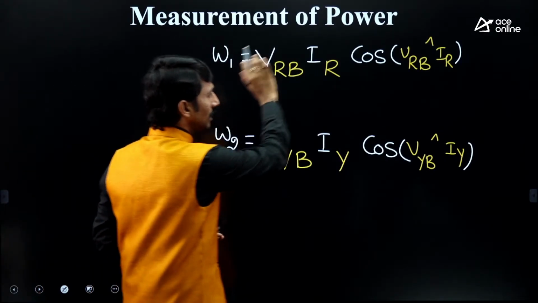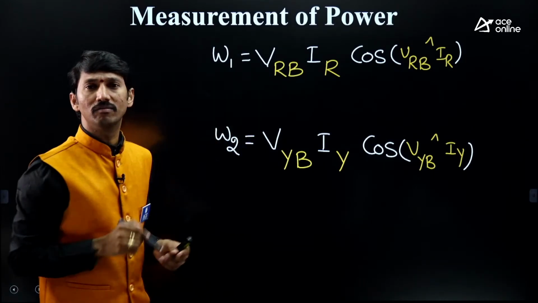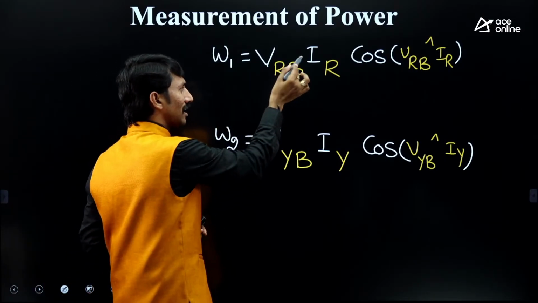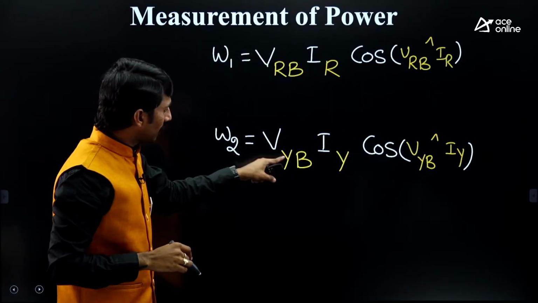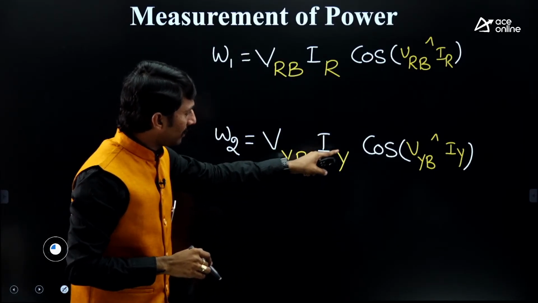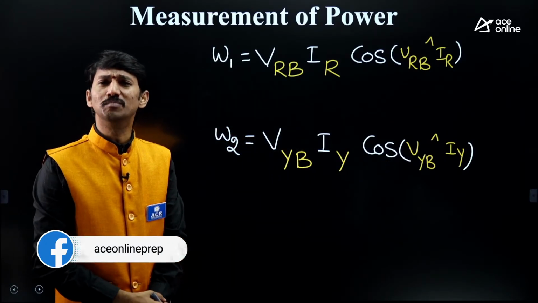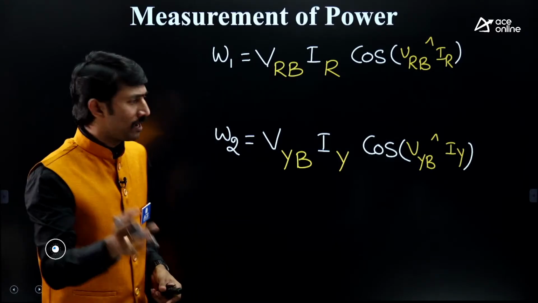Clear? So this is the complete important point in the measurement of power: potential coil voltage, current coil current, cos of the angle between those two. If you are able to write this, the thing is done. It is a simple electrical phenomenon, simply the phasor diagram approach. Let us proceed with that.